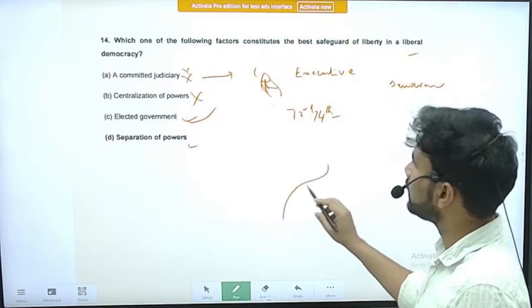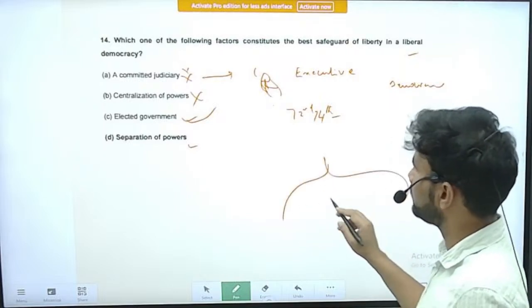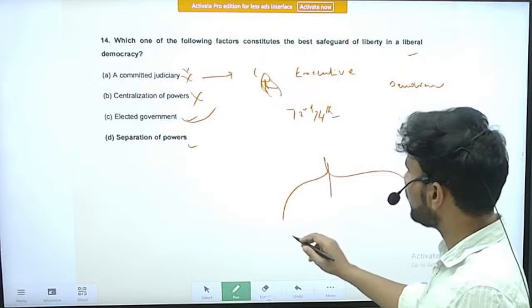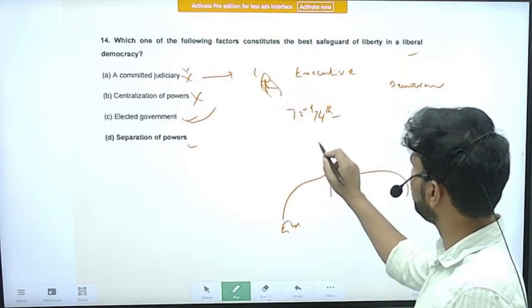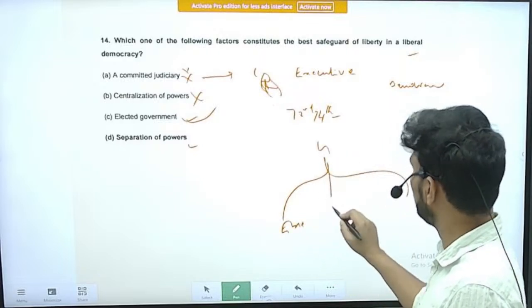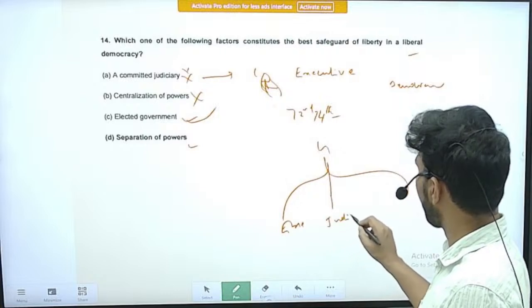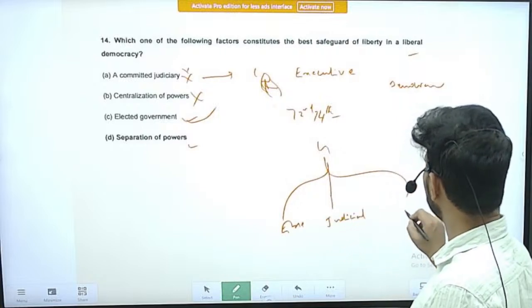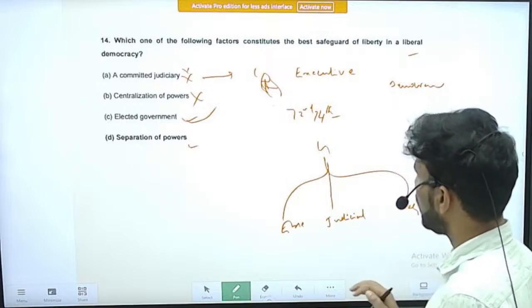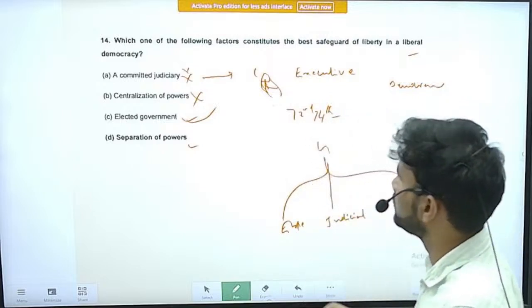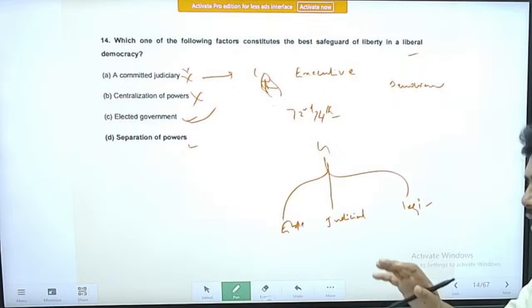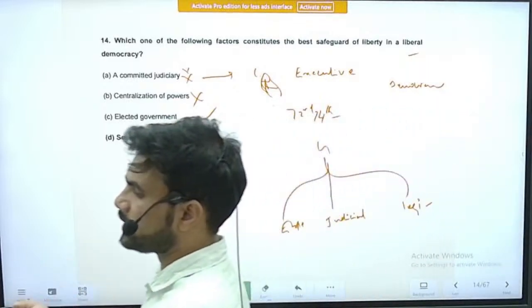You will know that separation of powers means there will be the executive, the judiciary, and the legislature. So there is division of powers, or we can say separation of powers. Division of powers takes place between the center and the states.